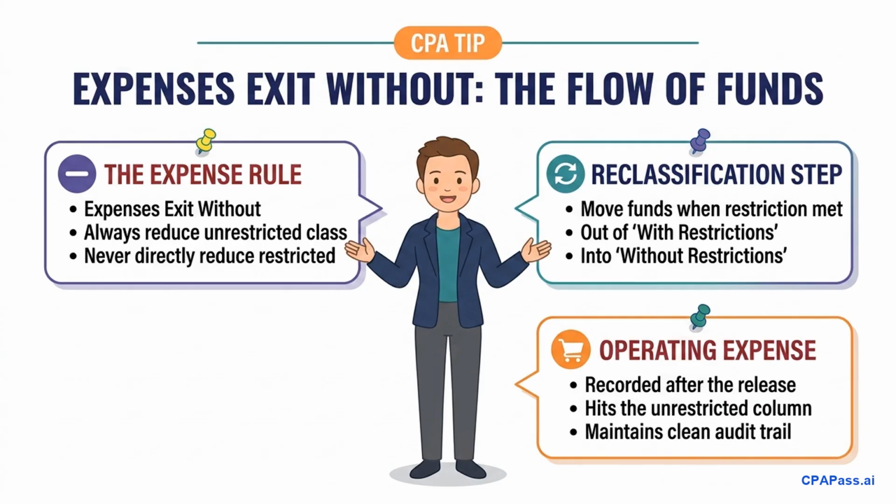Here is an absolute rule for the statement of activities. Expenses always exit without restrictions. All NFP expenses must be reported as decreases in net assets without donor restrictions. Expenses never directly reduce net assets with donor restrictions. To spend restricted money, the NFP must first satisfy the donor's condition, which triggers a reclassification. This reclassification releases the funds, moving them from the restricted column to the unrestricted column. Only after the funds arrive in the without restrictions column does the actual operating expense occur. Think of this like moving cash from a locked safe into your active wallet before spending it.